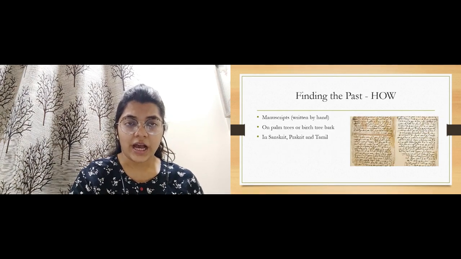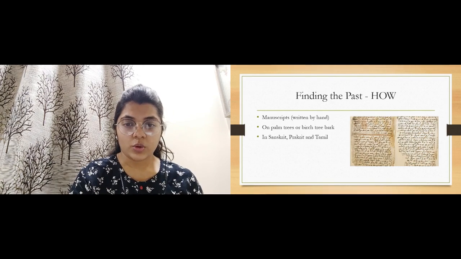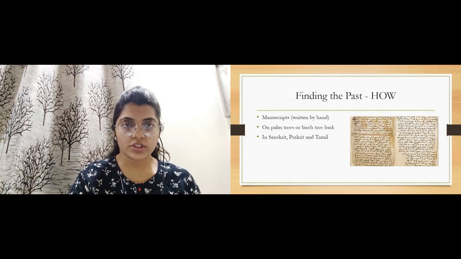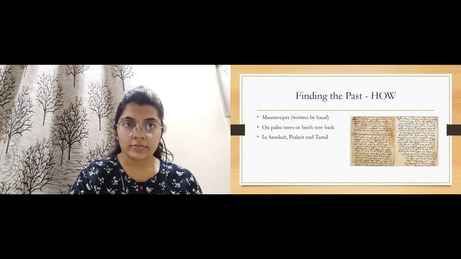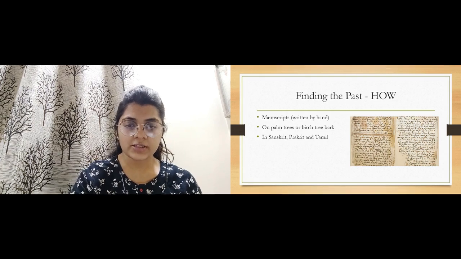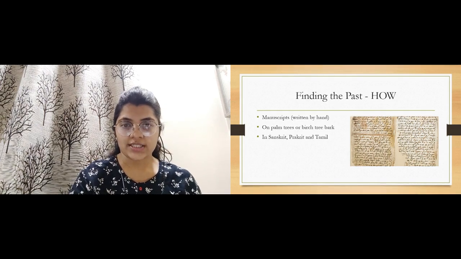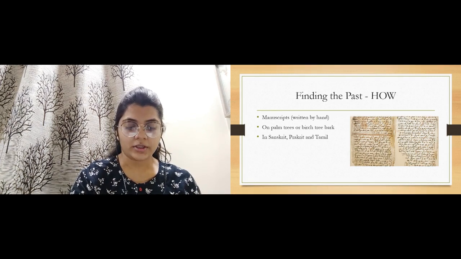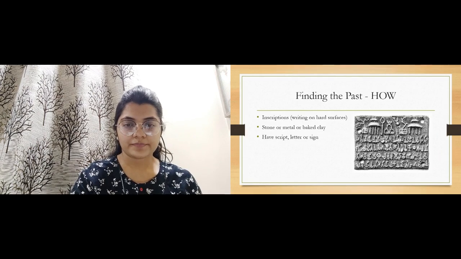Now finding the past, how. In this part we will learn about how. During those times manuscripts were written, that is, something which is written by hand. In the picture you can see manuscripts written by hand. These can be written on palm leaves or birch tree bark, in three languages mainly, that is Sanskrit, Prakrit and Tamil. So this was about manuscripts, that means something which is written by hand. You can see the picture and understand it better.